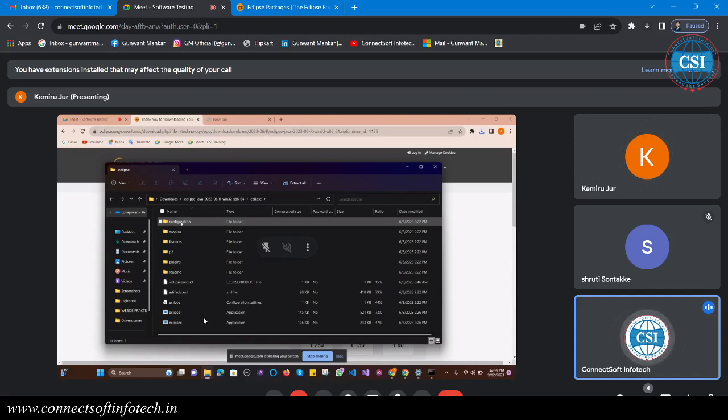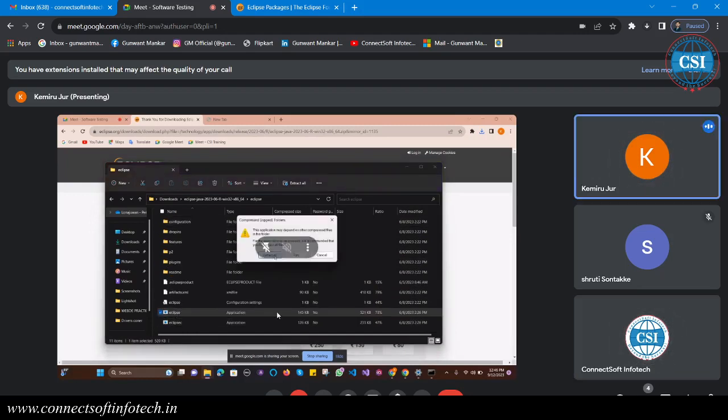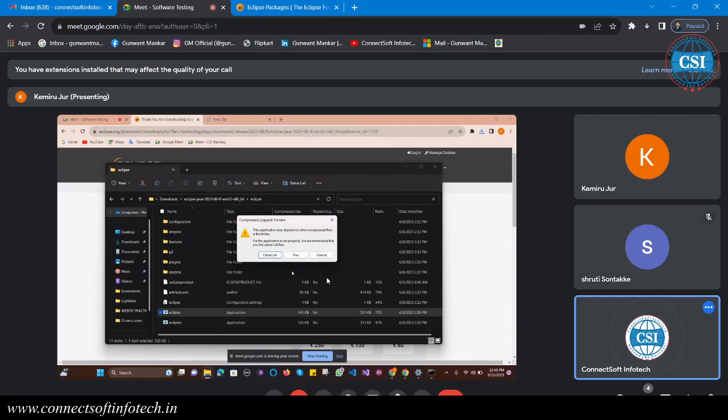Just double click on that one. You can see here the Eclipse application type. Anyone, you can click on, it will open Eclipse. So the zip one, click on run.